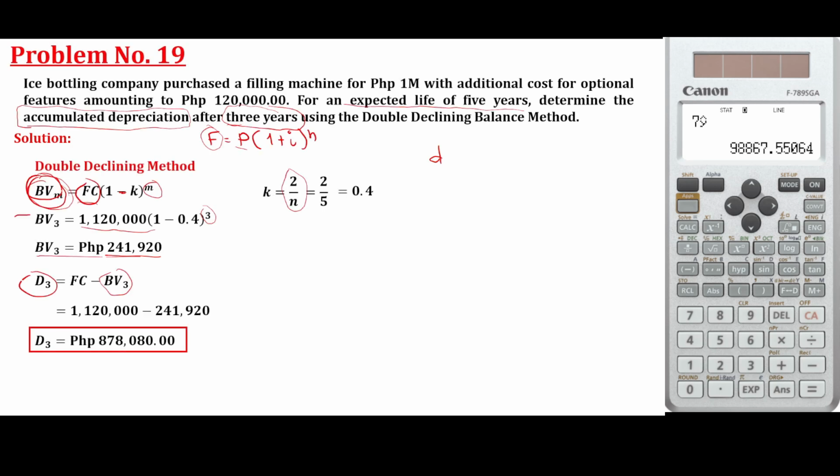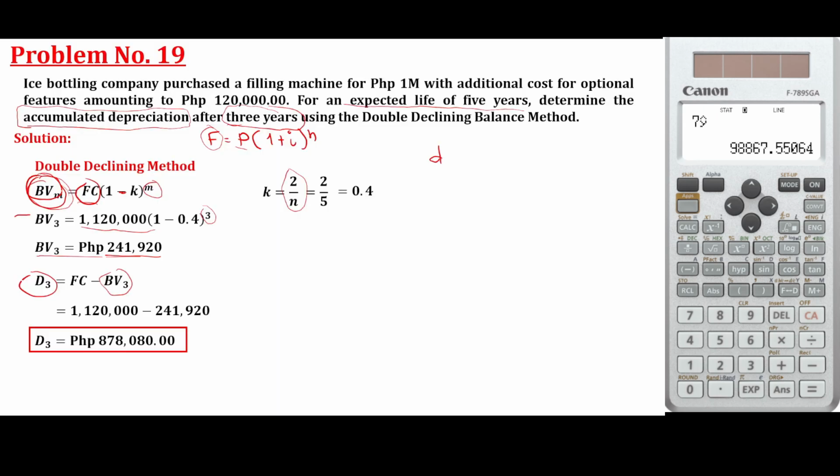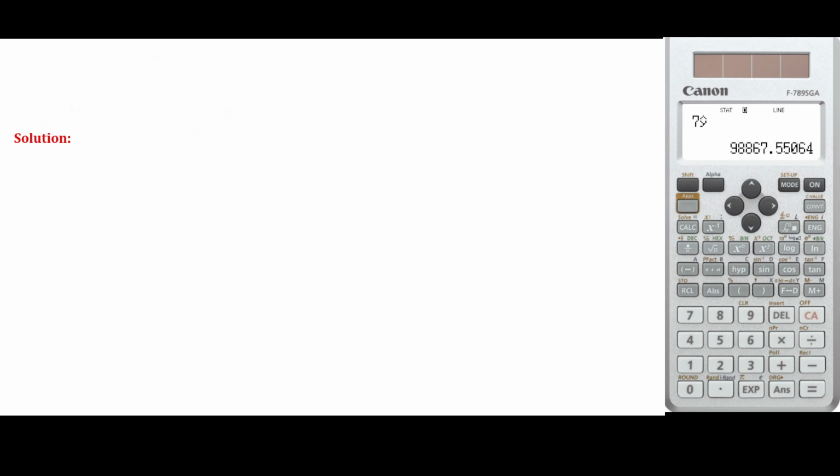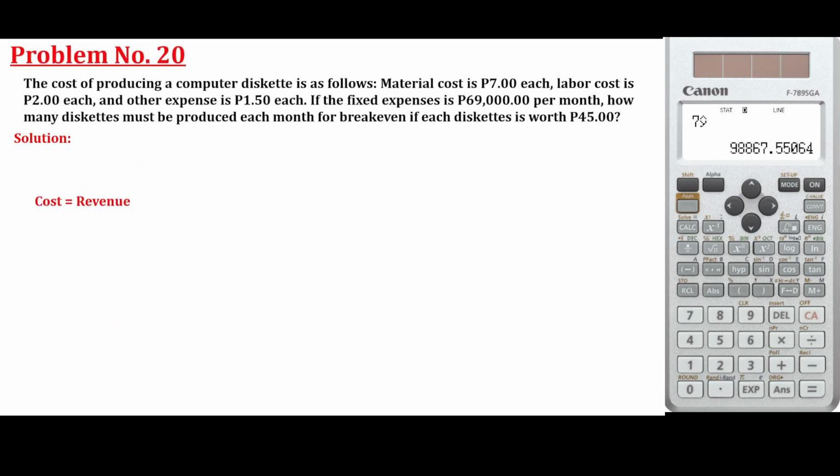So, that's it now for the depreciation. We have straight line method, the sinking fund method, the sum of the years digit, declining balance method, double declining balance method. So, 5 depreciation types. So, for the straight line method, use mode 3-2. And then, yung mga diniscuss kanina na mga calculator technique, you can utilize that, no? Then finally, we have the last topic for the engineering economy, which is